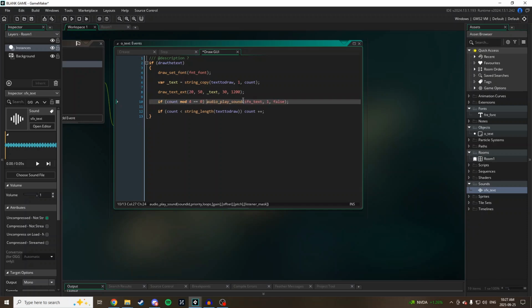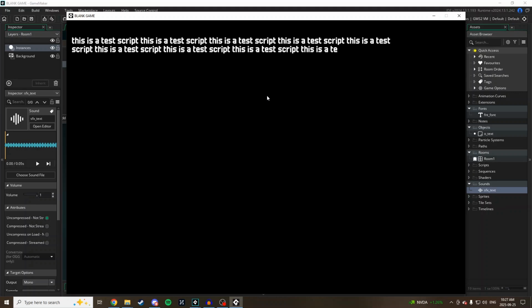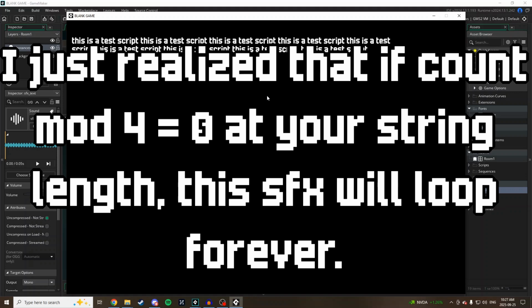So if we do it every 4th frame, it's actually going to sound a lot more proper. And you can change that. You can be like if count mod 5, if count mod 3, whatever value you want. I just found that 4 is a nice, good pace for the sound effect.